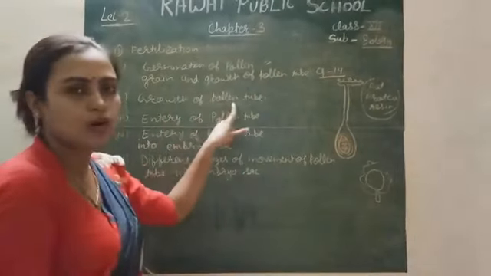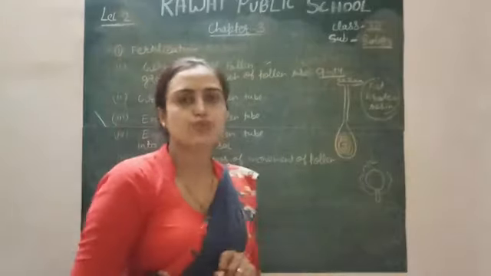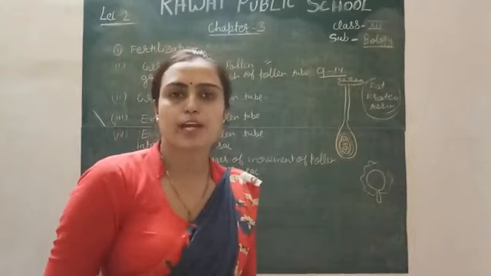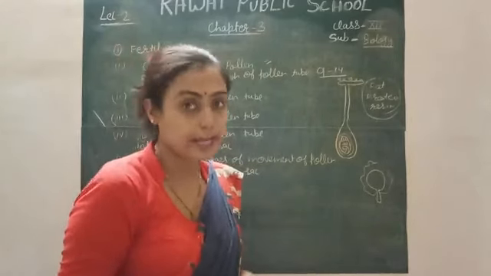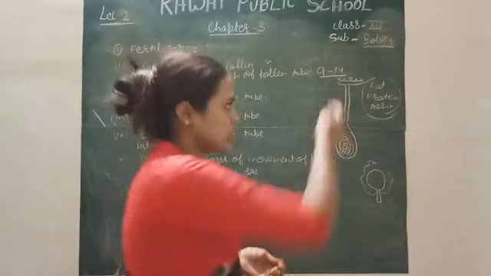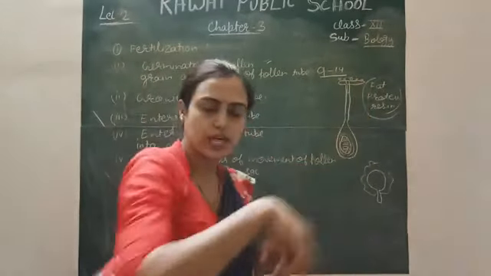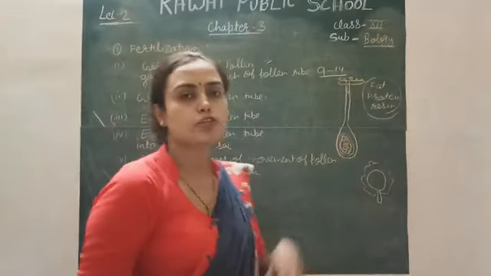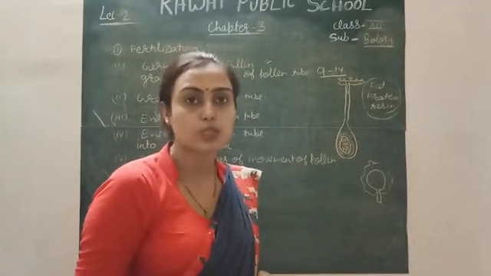Next, how does the pollen tube grow into the style? Actually, the style tissue decides where the pollen tube goes and through which way it can go into the female embryo sac for the fusion of the egg, simply. In a few cases the style is a hollow structure, so the pollen tube easily goes through the style into the embryo sac. But in a few cases it is made up of solid tissue, so the pollen tube cannot go through in that condition.